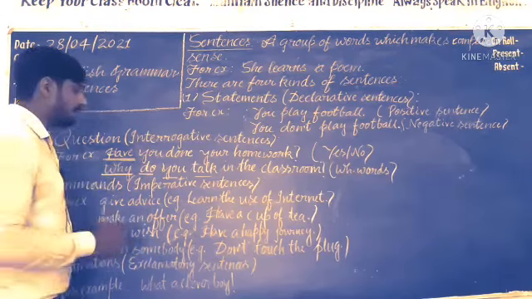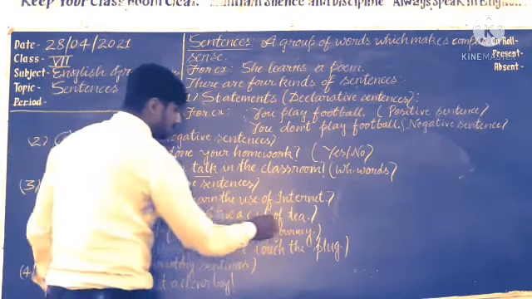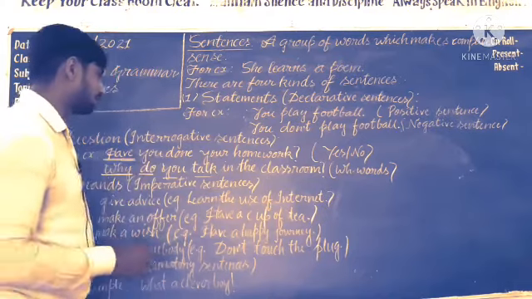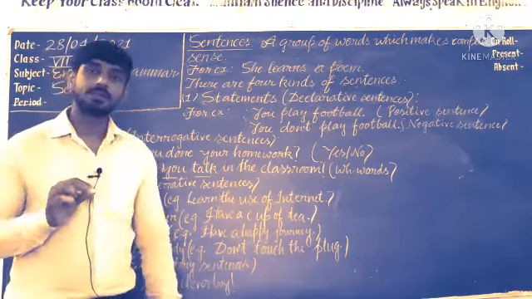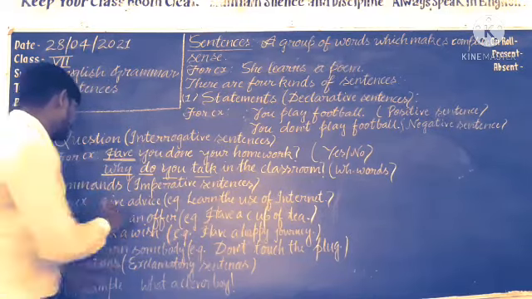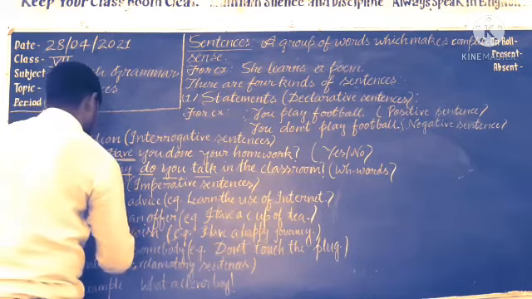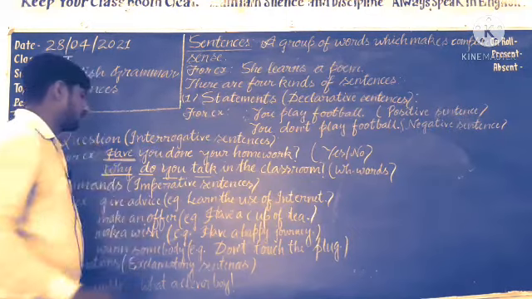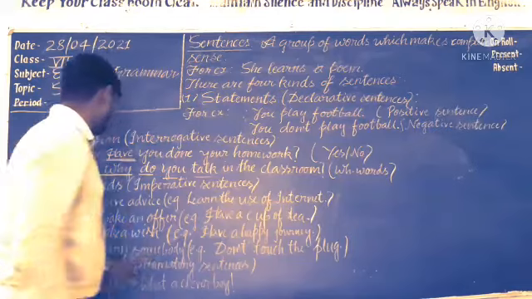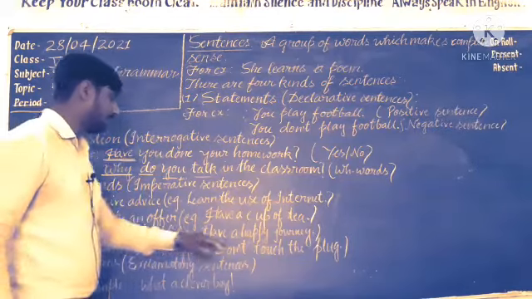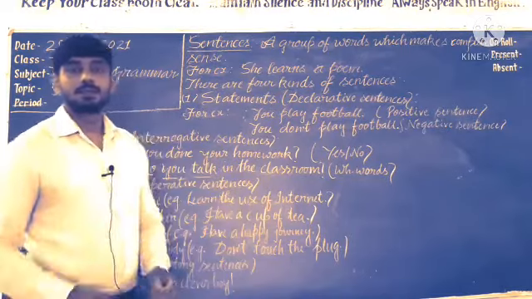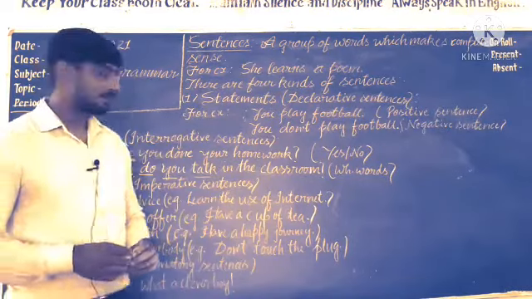For an offer, the example: have a cup of tea. And you know that an imperative sentence will end with a full stop. Understand? Make a wish: have a happy journey. Last one, warn somebody: don't touch the plug. Understand? So this will be known as an imperative sentence.